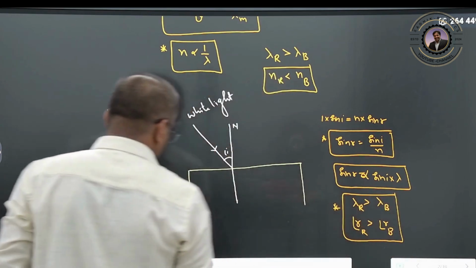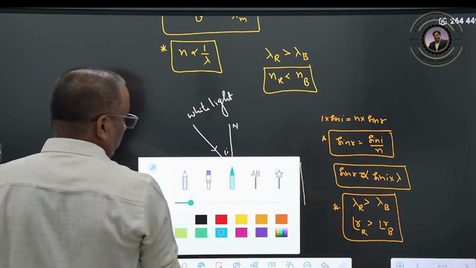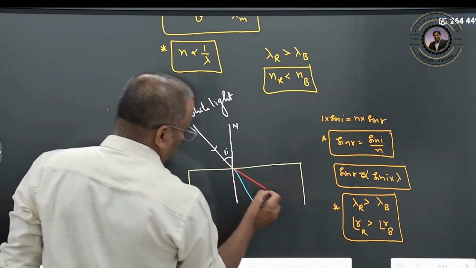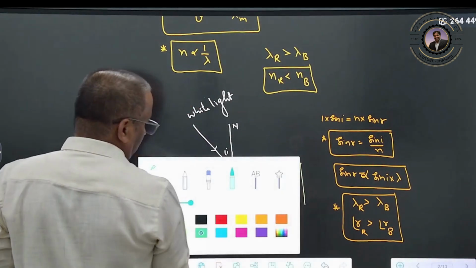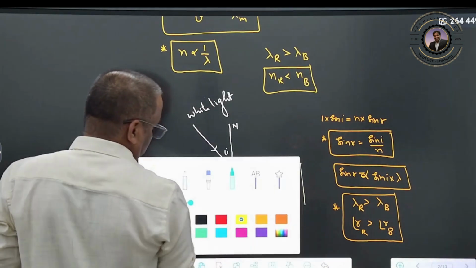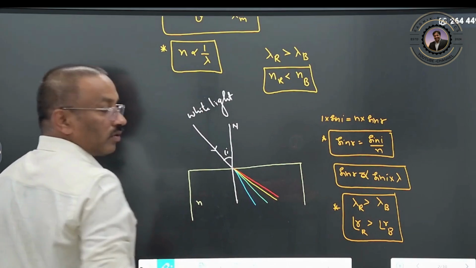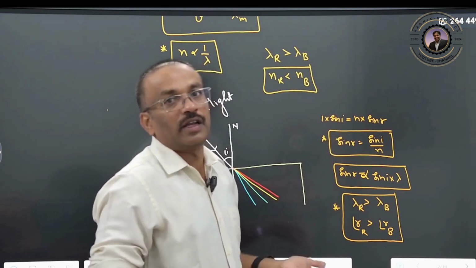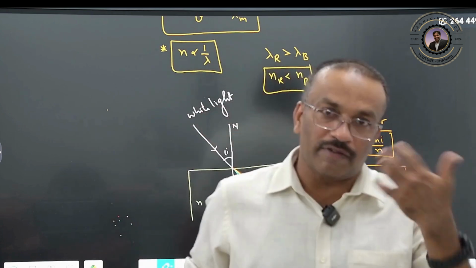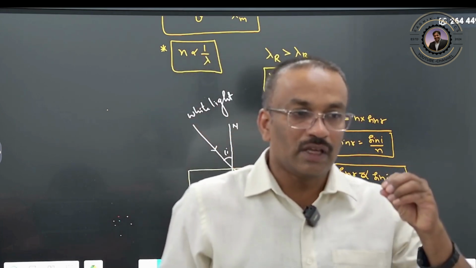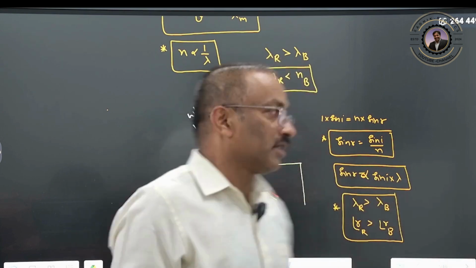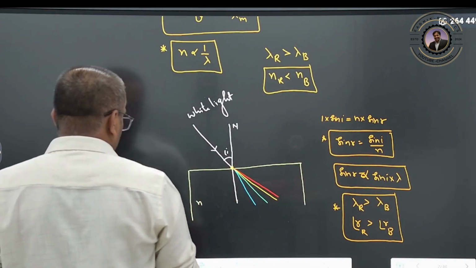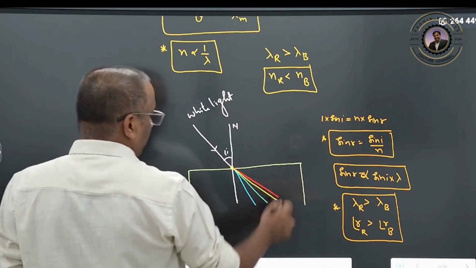So what will happen now? The blue color will bend more toward this side, and the red color will bend away from this one. The other colors will be in between. So why is it bending? Because different colored light rays have different refractive indices, and different refractive indices mean different angles of refraction. So when white light falls, dispersion takes place at the point where it is incident, not anywhere in the middle.